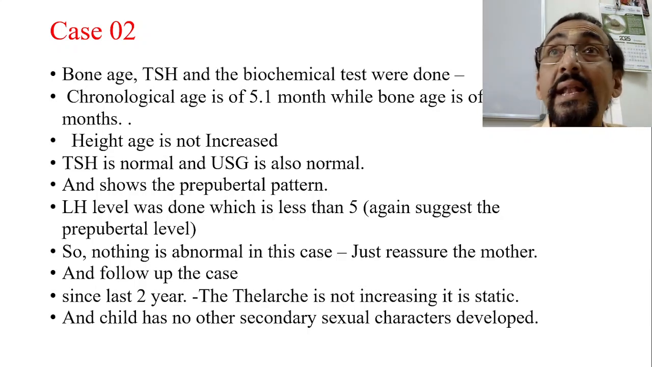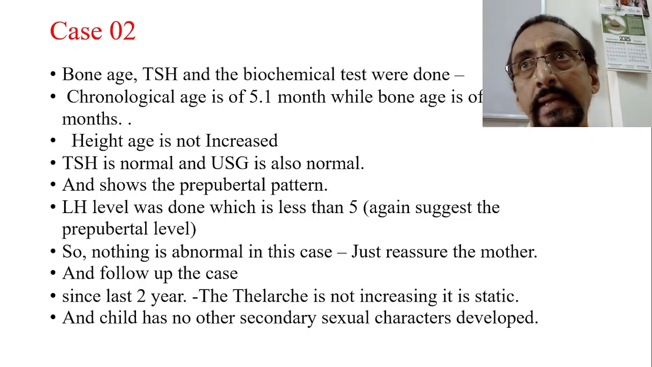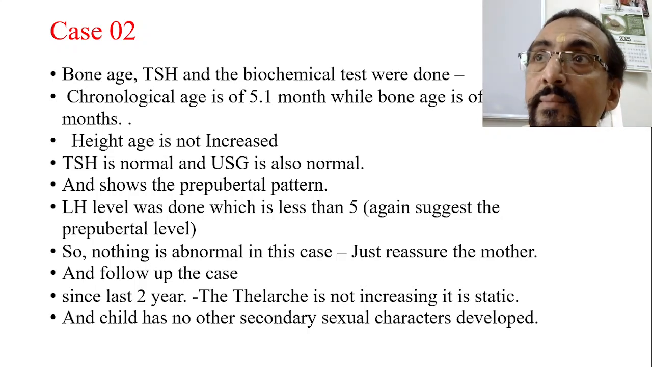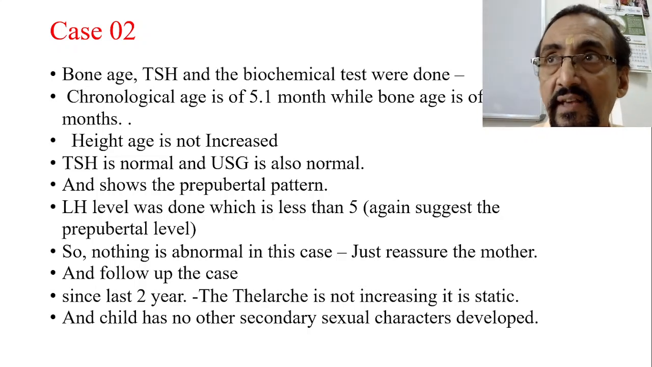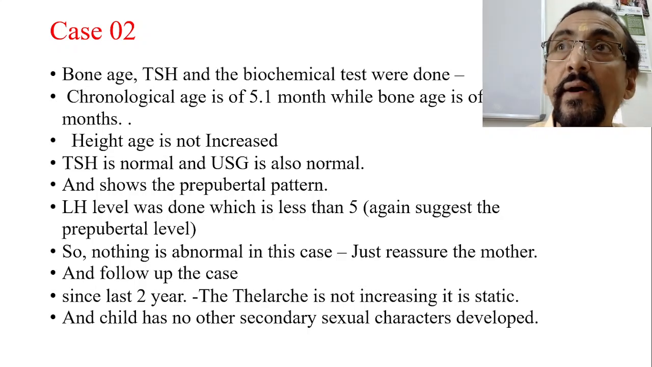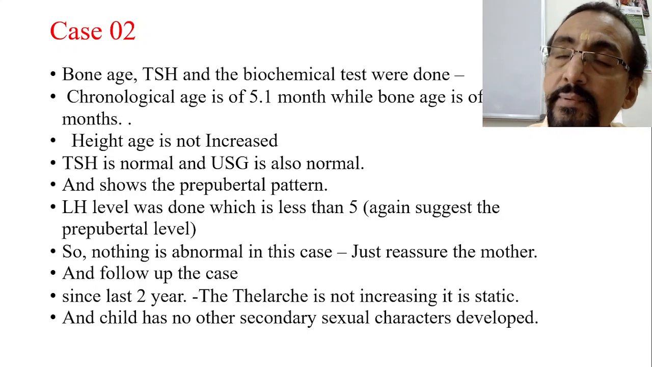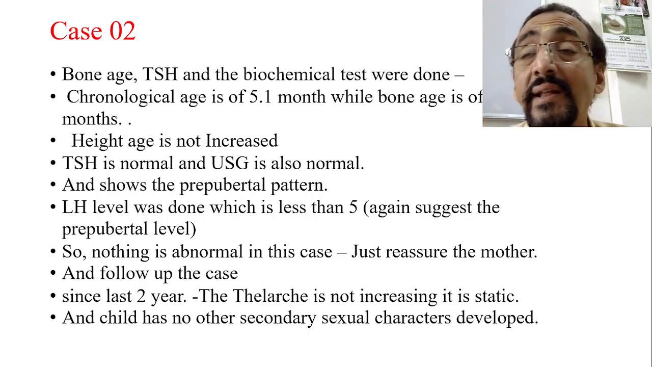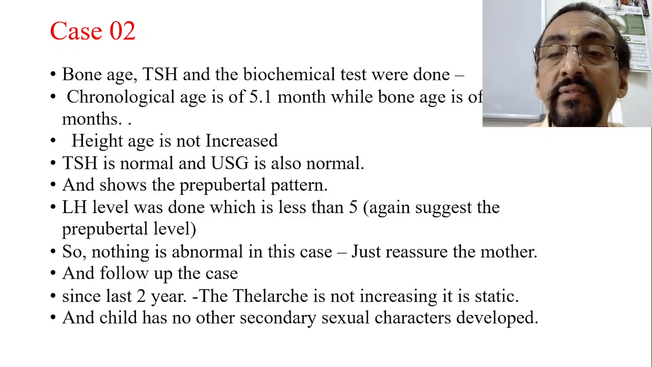Okay, so now LH level was done. The LH level is less than 5. If the luteinizing hormone level is more than 5, it suggests that pubertal changes have begun. But here the LH is again less than 5, which suggests the pre-pubertal stage. So nothing is abnormal in this case, only breast enlargement has taken place.